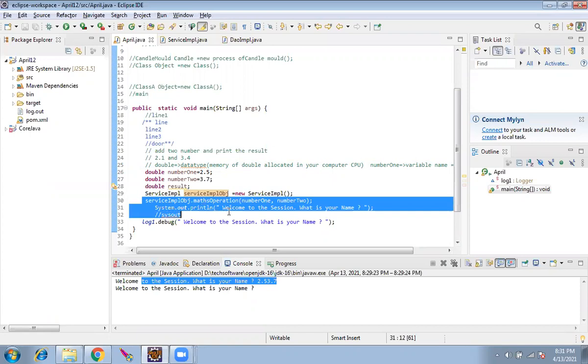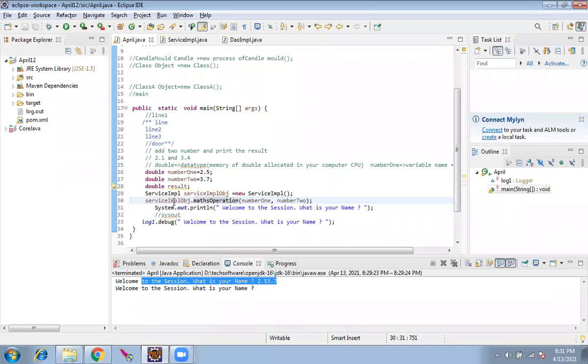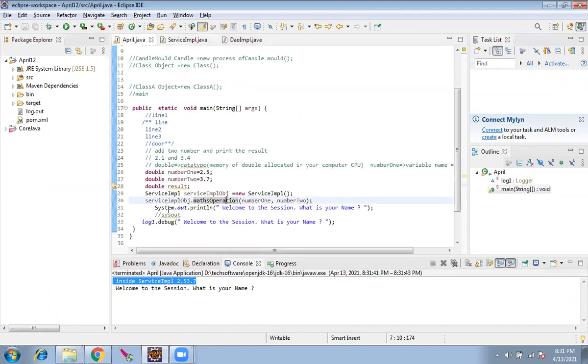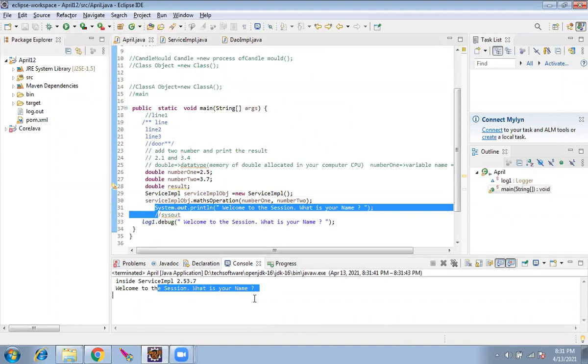30, it will call this line. So the control will not be in the April program. The control goes here. It comes here. It goes here. This would be printed first. I'll run and show you. This would be printed first. It's printing. Now it will come back here. Now this line will be printed. Understood?